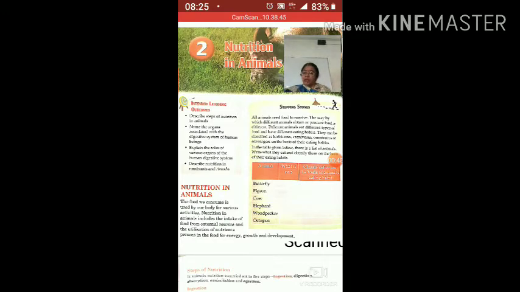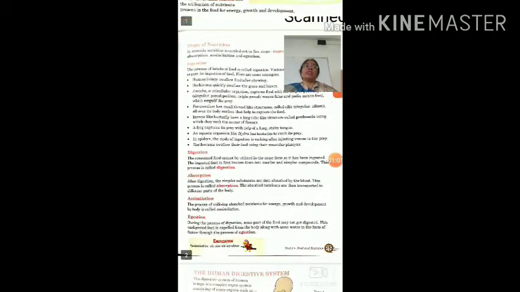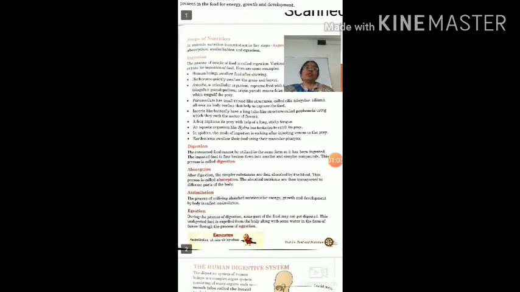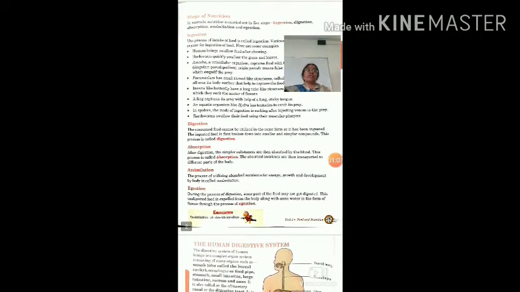Now nutrition occurs in different organisms in different manners, but basically there are 5 steps for the process of nutrition, as you can see in this page. On this page the different steps of nutrition are written. First is ingestion. Ingestion means intake of food, and this process also occurs in different organisms in different manners.